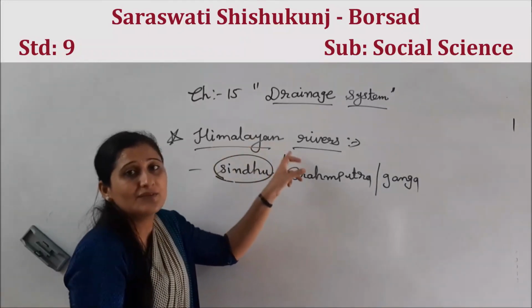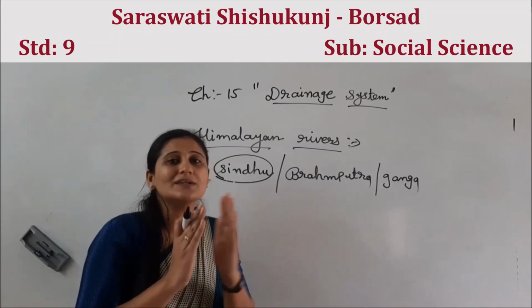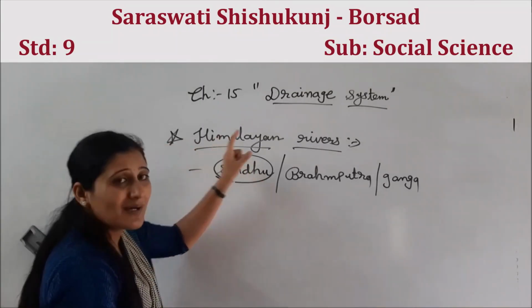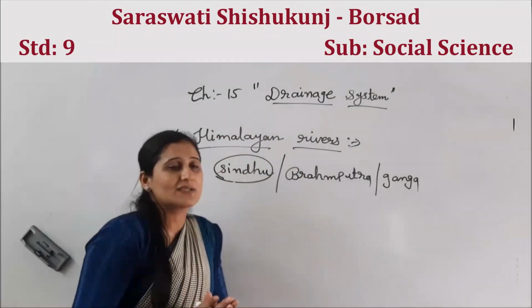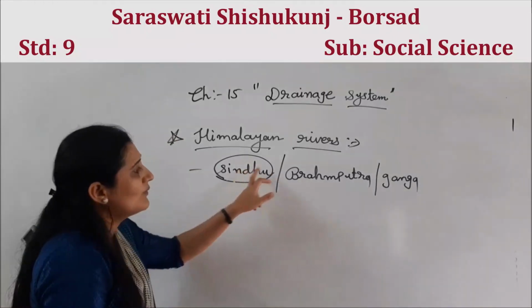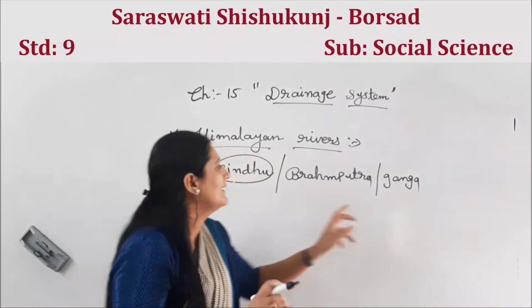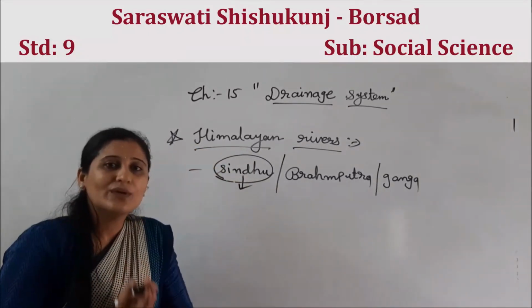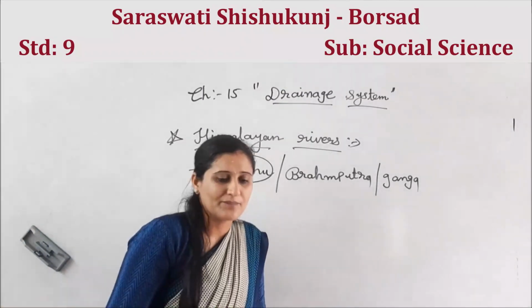Then Himalayan rivers, and in between, the difference between Himalayan rivers and peninsular rivers. In Himalayan rivers, the three major rivers are Sindhu, Brahmaputra and Ganga. Out of three, today I am going to discuss the Sindhu river system. Let me start.